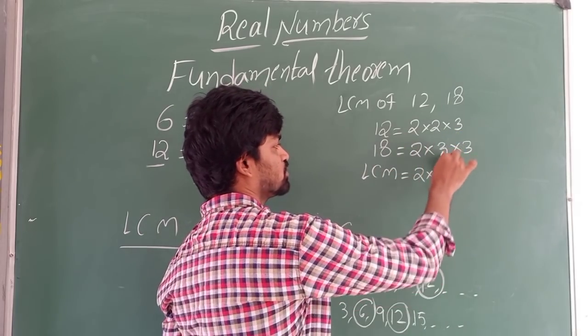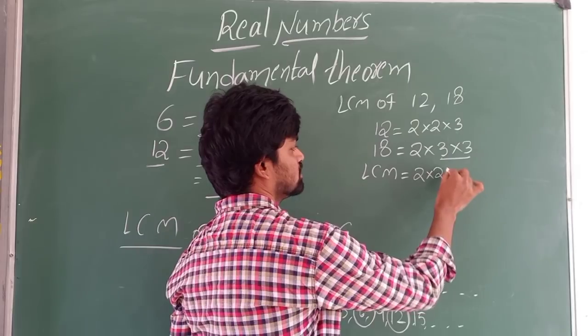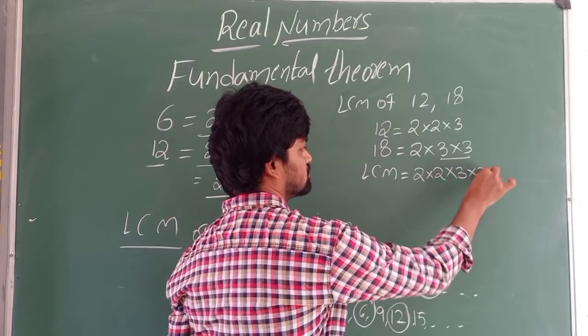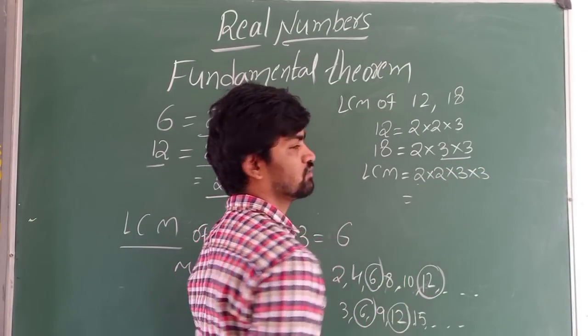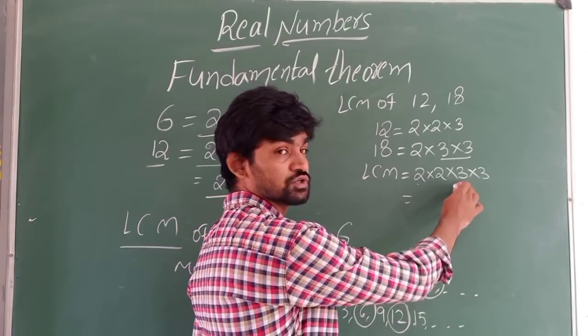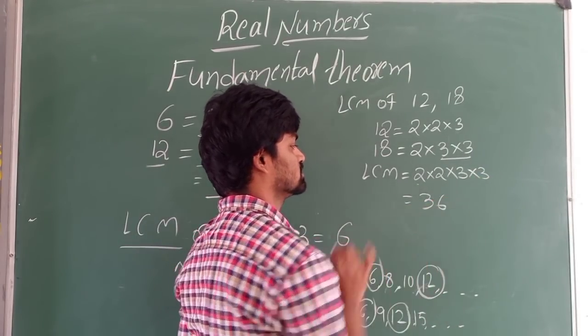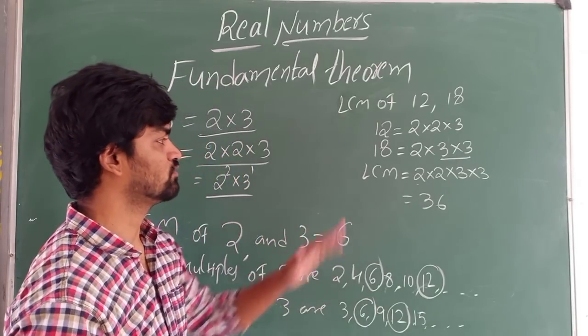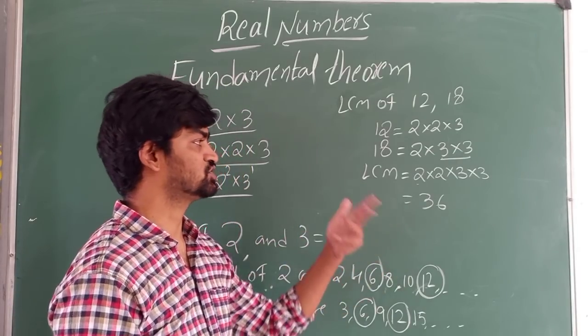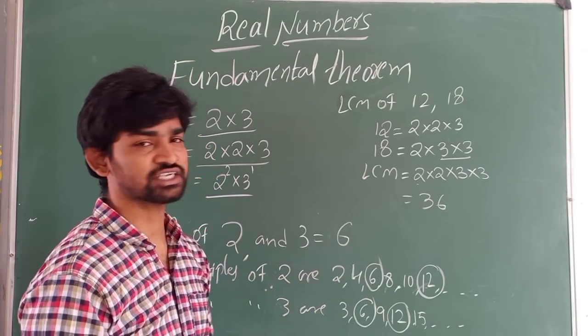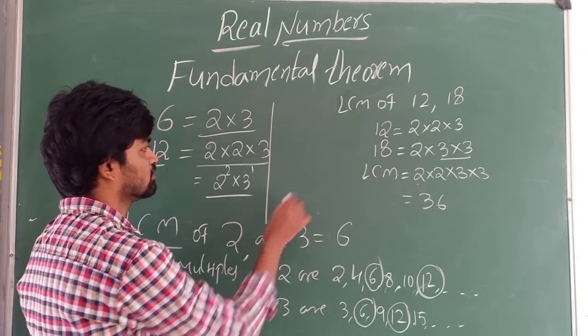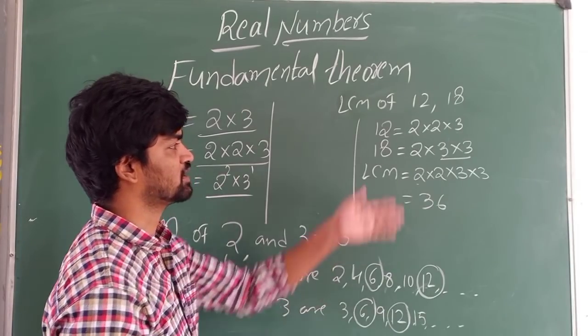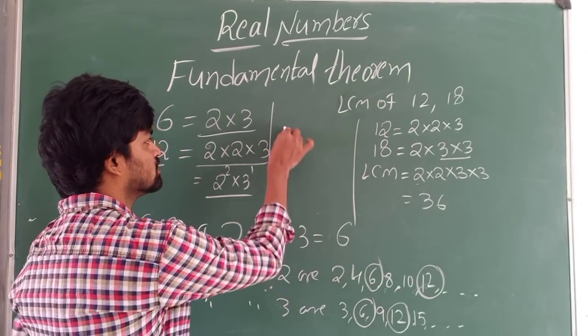And how many maximum 3's are there? Here 2 3's are there, right? 2 2's are 4, 12. 12 into 3, 36. So the LCM is 36. This is how we do LCM. Or else you have your traditional method, in that also you can find. But if the question asks for the prime factorization method, you have to do like this.